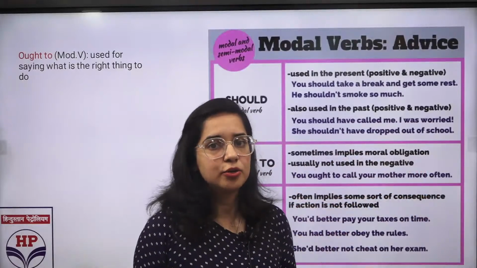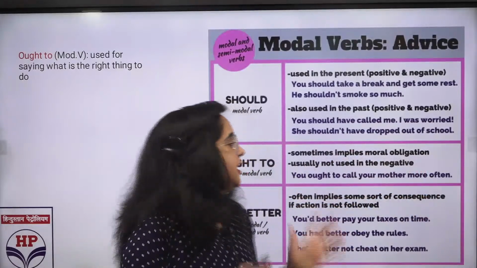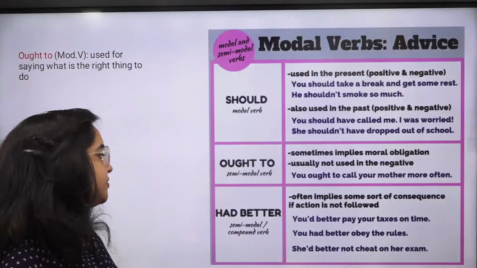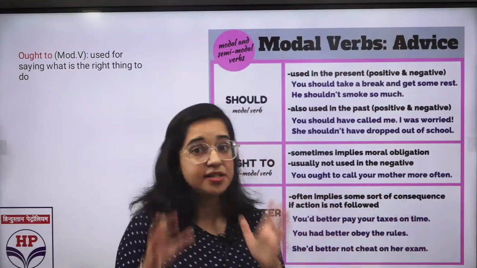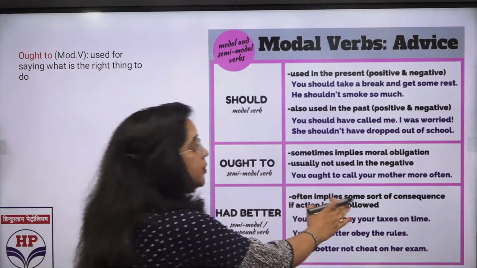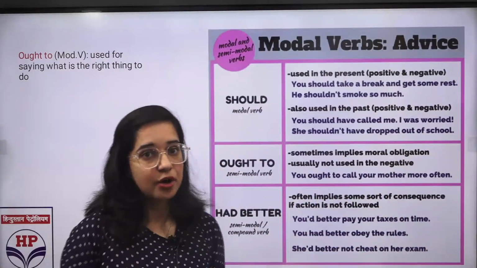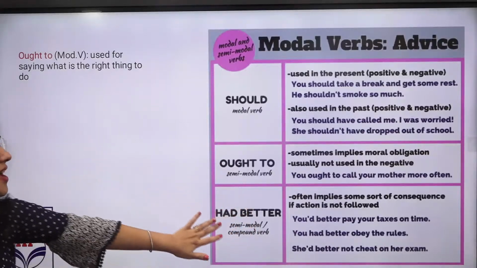अपनी मम्मी को कॉल करा करो, फादर को कॉल करा करो, बात करा करो. Just an advice, basically for the positivities. Had better is you would better pay your taxes on time. That is just for some kind of a consequence. अगर नहीं करोगे तो आपका नुकसान होगा. तो that is had better. This is very rarely asked.